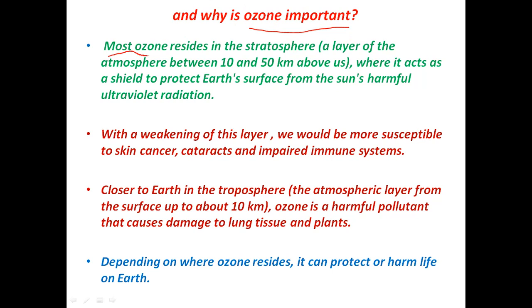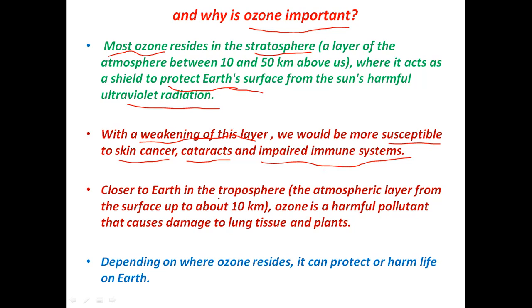Most ozone, about 90%, is present in the stratosphere, and it acts as a shield, or a wonder umbrella, that protects earth's surface from harmful ultraviolet radiation. With the thinning of the ozone layer, we humans would be more prone to skin cancer. Thinning of this layer will cause cataract in humans, and it can damage our immune system as well.